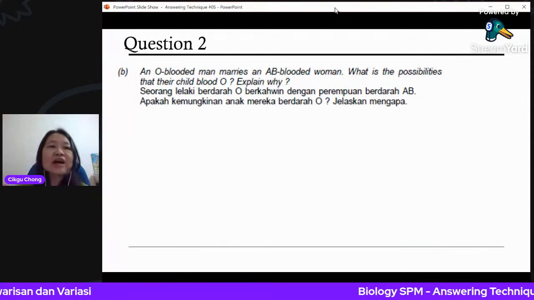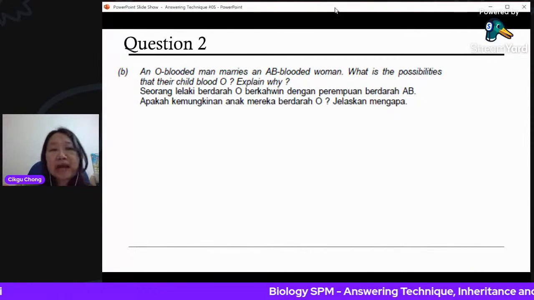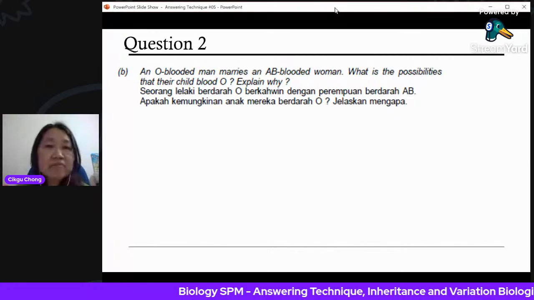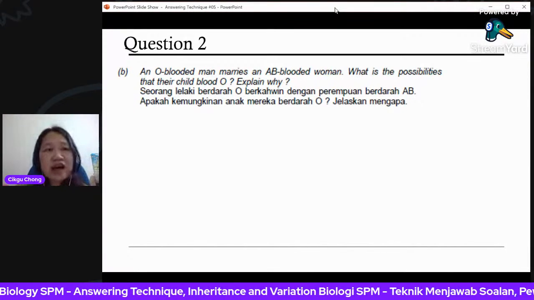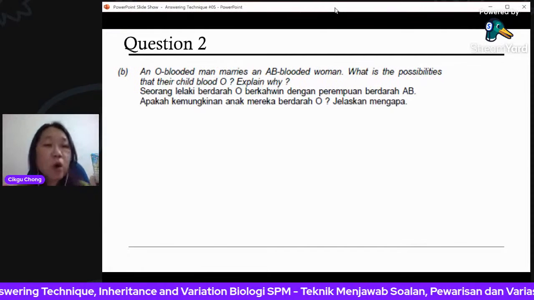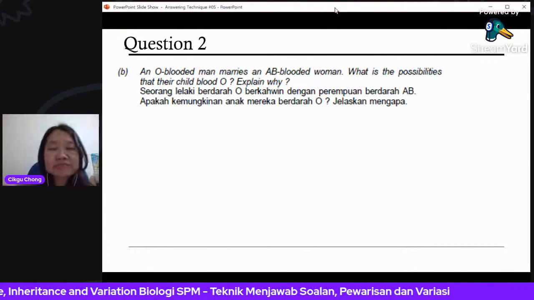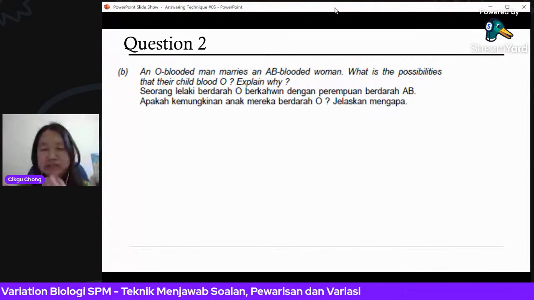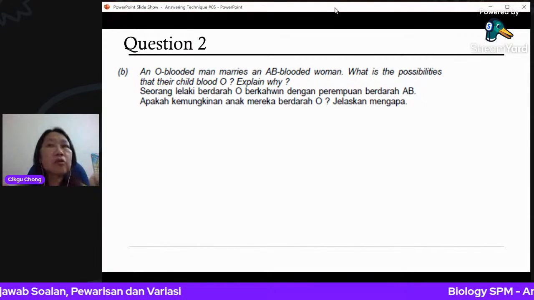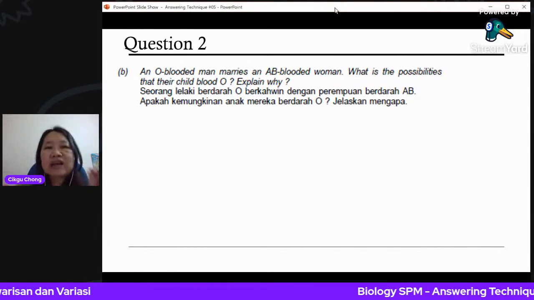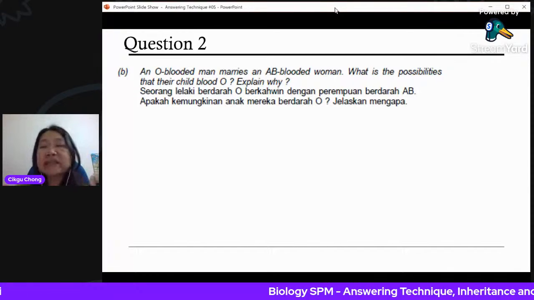Now, an O-blooded man marries an AB-blooded woman. What is the possibility that the child will get blood O? Explain why. What's the possibility first? You need to know that if the father is O-blood, what kind of alleles will the father have?